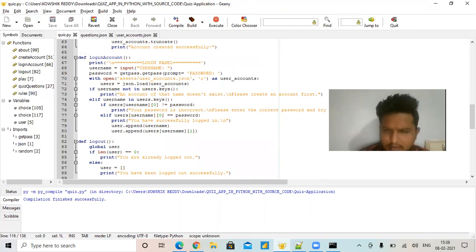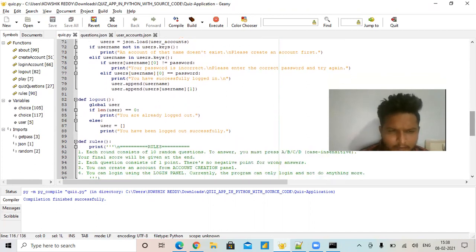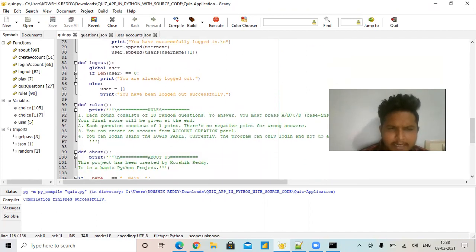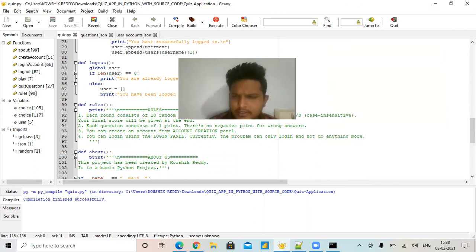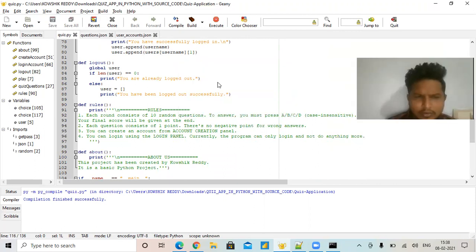And the next function is the logout function. The logout function basically depends on that to close the application. Here, if I am a user, I want to submit the online quiz and exit the application. In that situation, we can use the exit function. Here I will return the exit function. If the exit function is successful, you have been logged out.